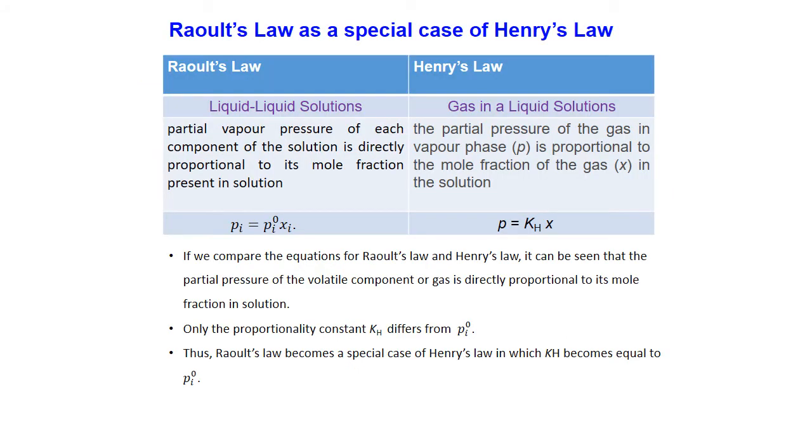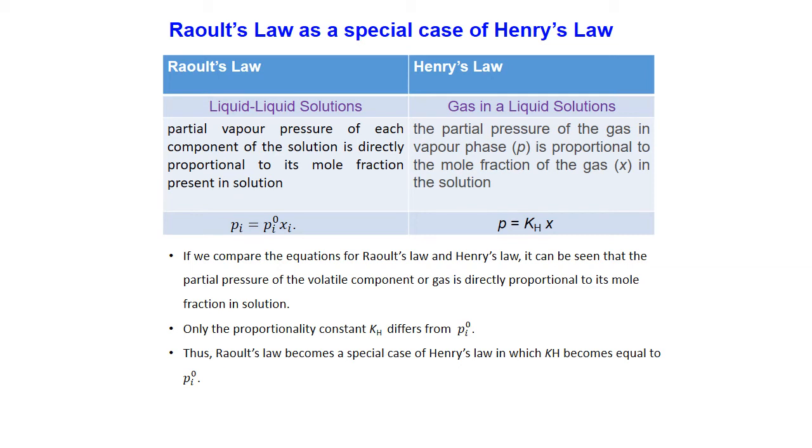Raoult's law as a special case of Henry's law. We can say by comparison that Raoult's law and Henry's law are not very different. These are nearly saying the same thing. Raoult's law is applicable to liquid-liquid solutions and Henry's law is applicable to gas in a liquid solution. And for that, partial pressure of each component of the solution is directly proportional to its mole fraction. So that is given Pi is equal to Pi naught Xi, where Pi naught is the partial vapor pressure of the pure component.